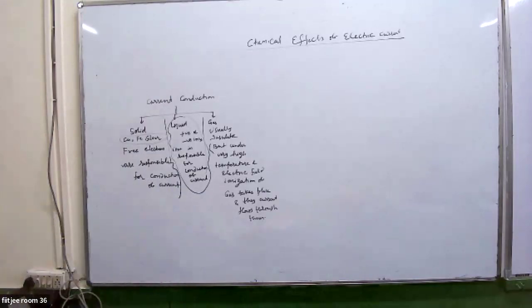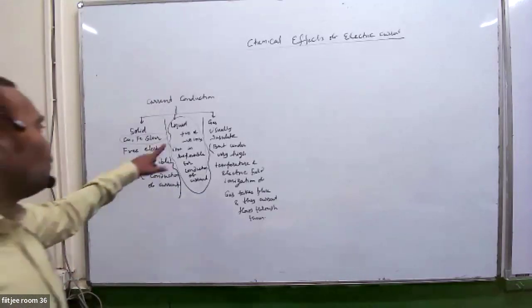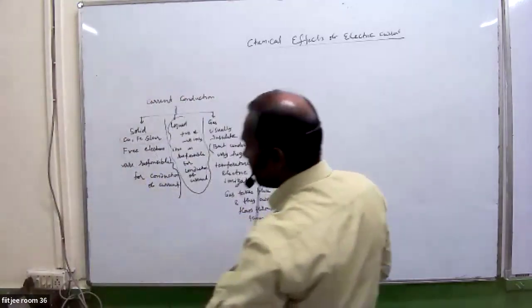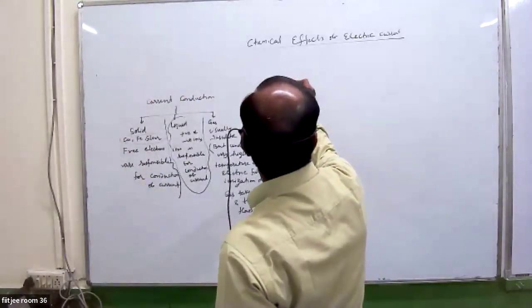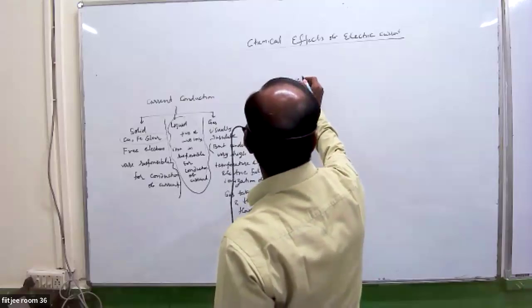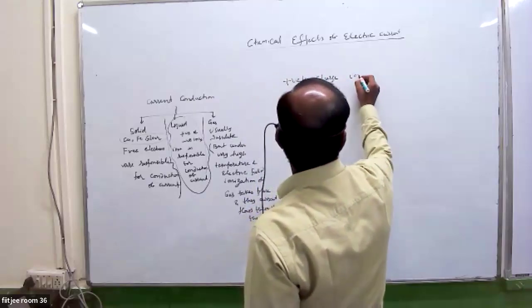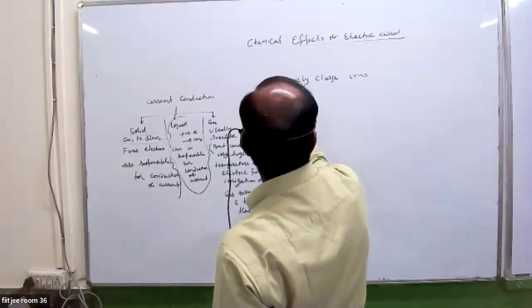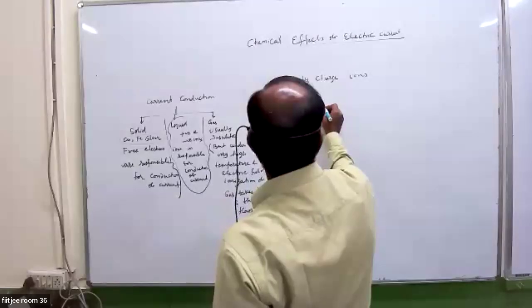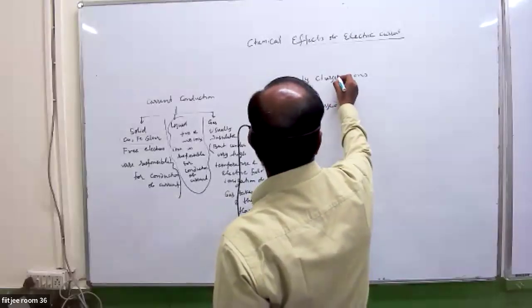Now, here we talk about two things in liquid. What two things do we talk about in liquid? Positively charged ions and negatively charged ions.